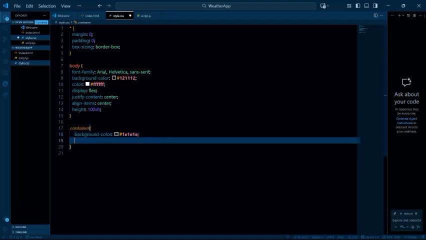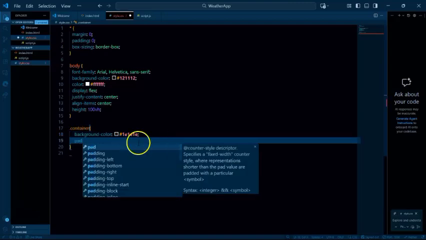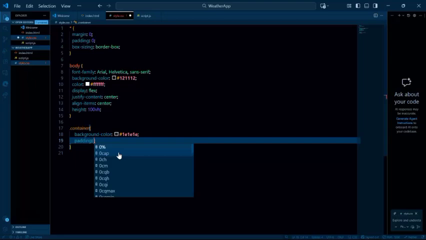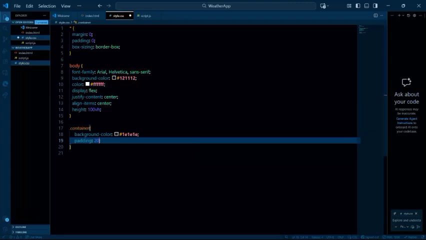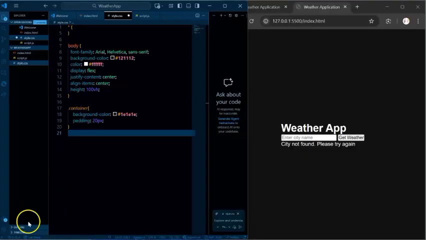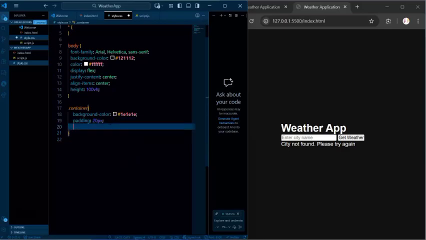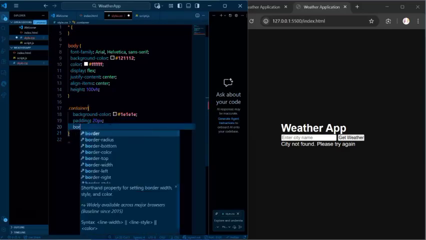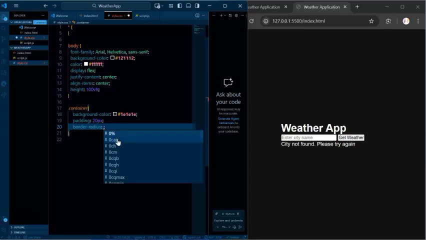So the next thing we want to also have is padding. Of course, remember we already had 0 padding on our universal selector, so this one takes precedence over that, especially for our container. So we just want to have 20 pixel. Let me just quickly have this beside our VS Code so we can see how it goes. I think it's better this way so we can always see what's happening. So we also want to have a border radius. I want a border radius of, let's say, 10 pixel.